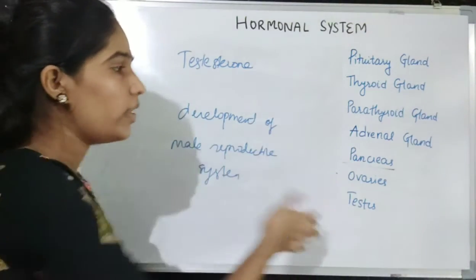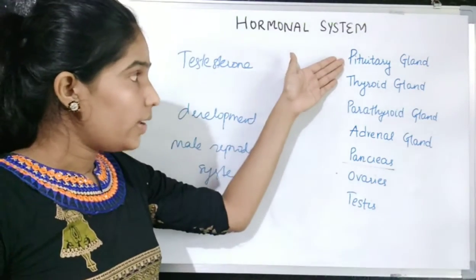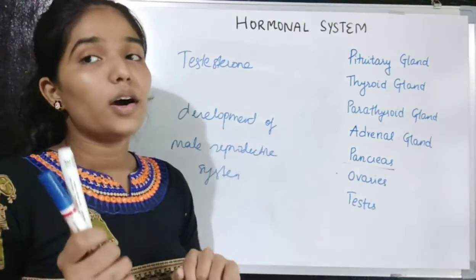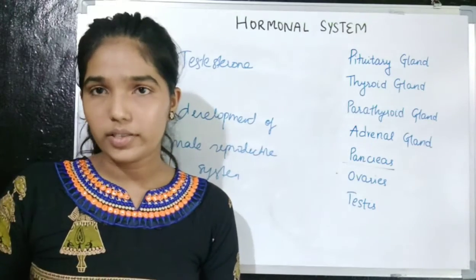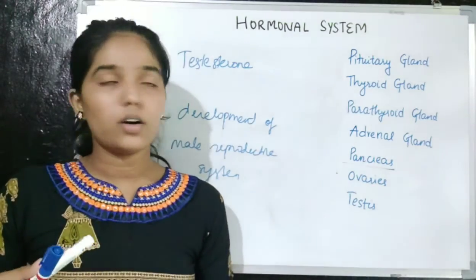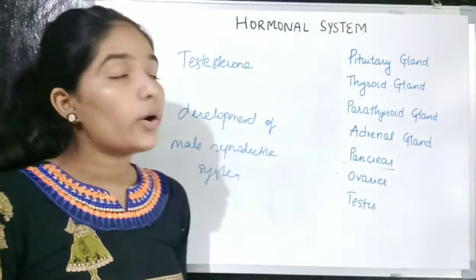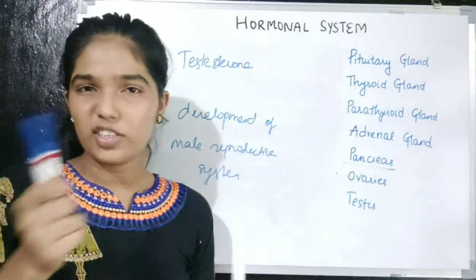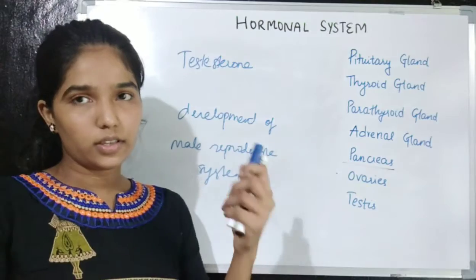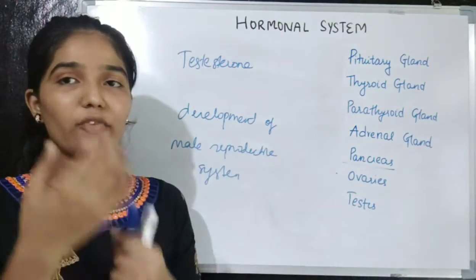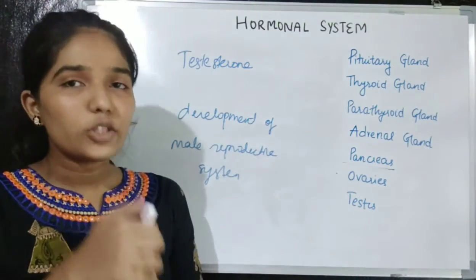So we have learned all the endocrine glands, so we will revise it again. Pituitary gland secretes the growth hormone, which when produced in excess causes a condition called gigantism, and when produced in less, it produces one condition which is called dwarfism. Then the thyroid gland secretes thyroxine, which is in inactive form, which gets converted into active form when it gets mixed with the iodine, which we get from our diet. When there is deficiency of iodine, there is a condition which is called goiter.